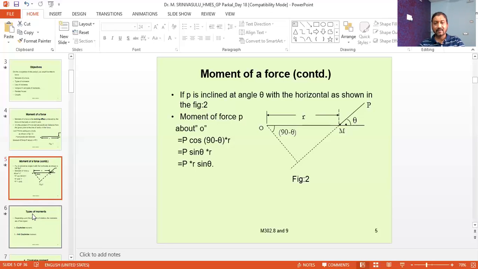So this is the equation for the moment of a force. When a force is inclined at an angle of theta with horizontal, then the moment of the force produced is equal to P into r into sin theta, where theta is the angle made by the force with horizontal, r is the length of the lever and P is the magnitude of the force.